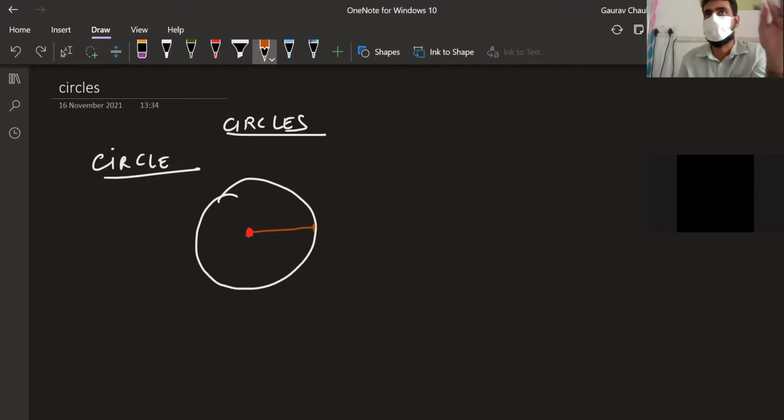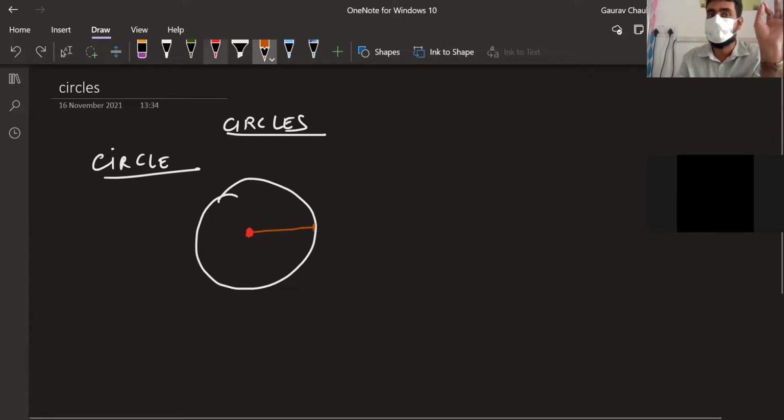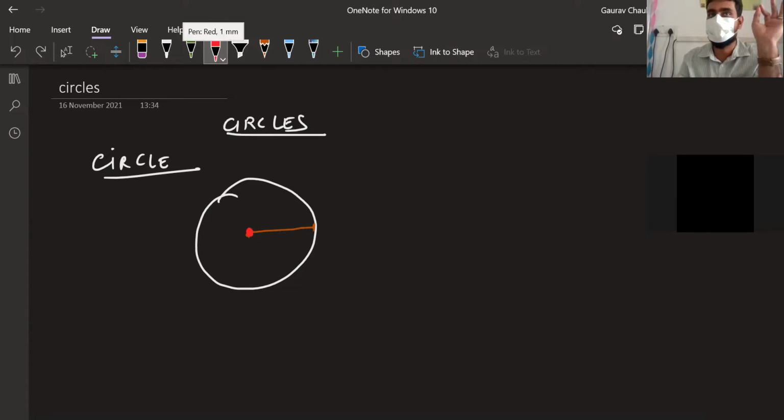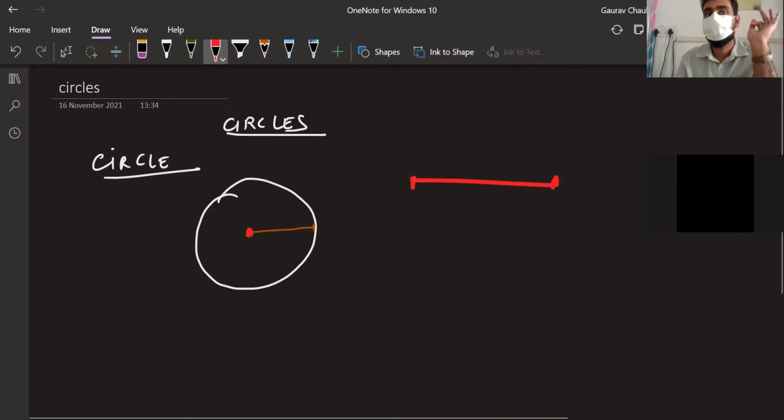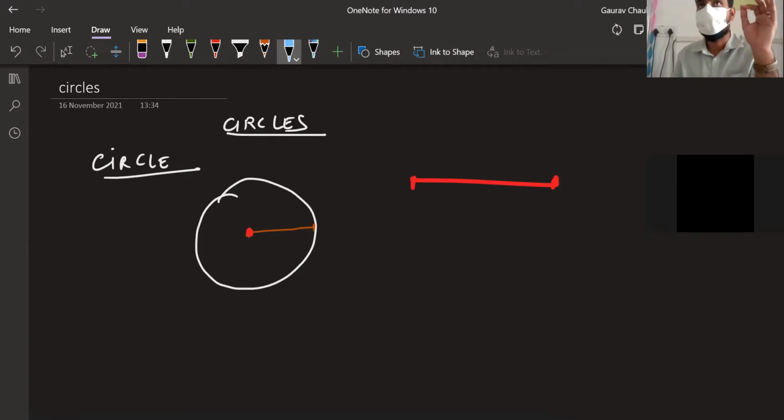We have touched upon it. Same reason, Dikshit, as in a line segment. How many points are there? What is the definition of a point? It has no size.